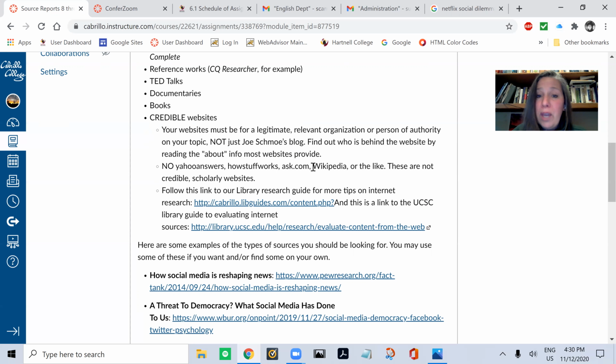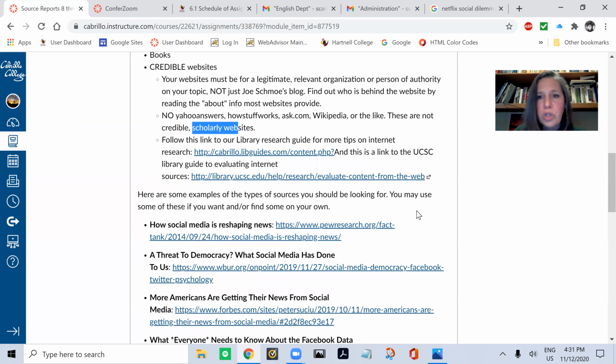All right, Wikipedia is a little better. There's usually a bibliography at the bottom of a Wikipedia report that gives you some source information for where the person who wrote that Wikipedia post got their information. But generally, Wikipedia is not considered a credible source of information for scholarly or academic purposes. And that's what we're doing here. This project is an academic project.